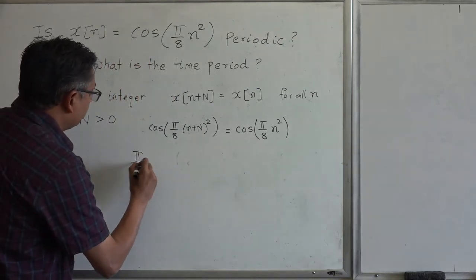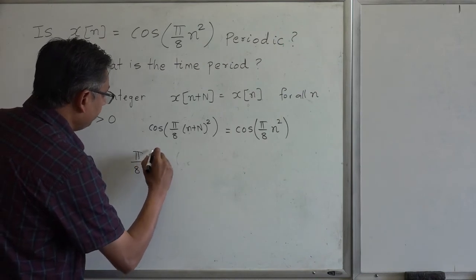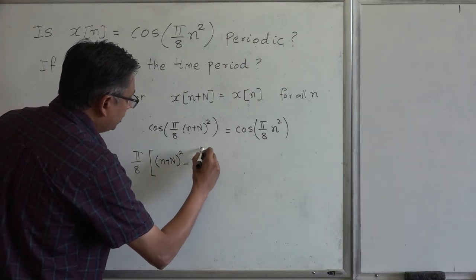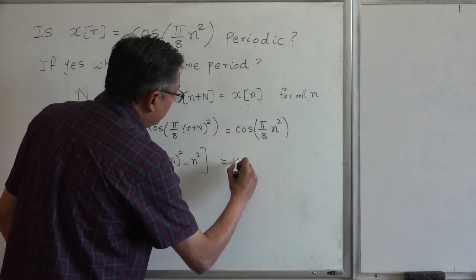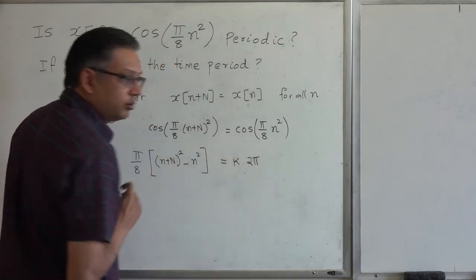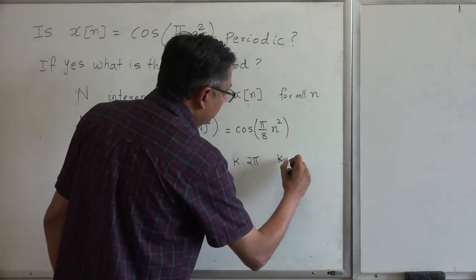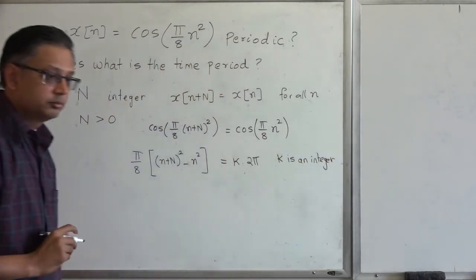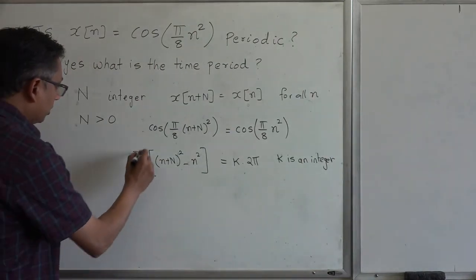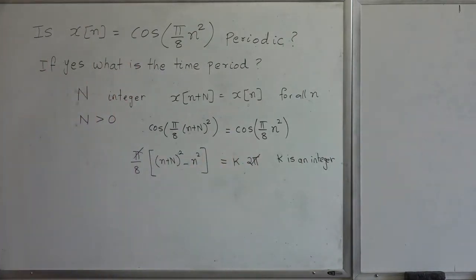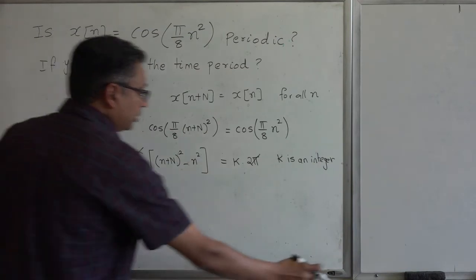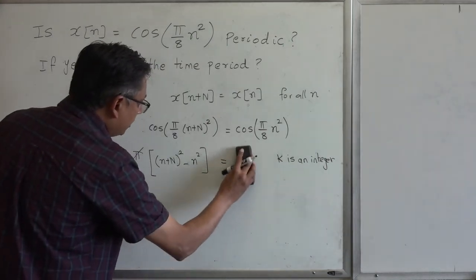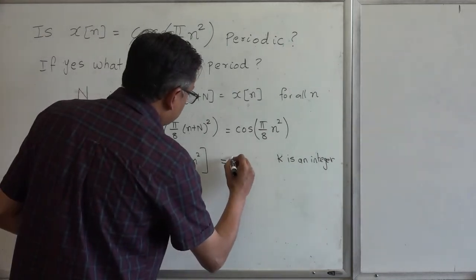So what that means is pi over 8 times (n plus capital N) squared minus n squared should be an integer multiple of 2 pi, so 2 pi k, where k is an integer. It can be any integer, right? So now we can cancel the pi on both sides, and we could move things around a little bit. I could multiply by 8 on both sides, and then you would end up with something like this.